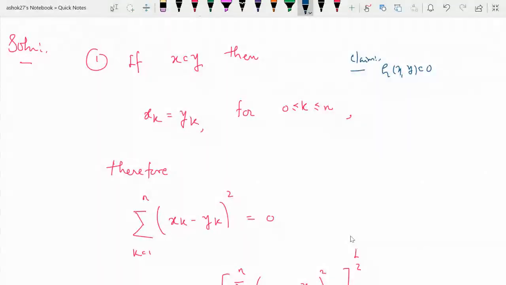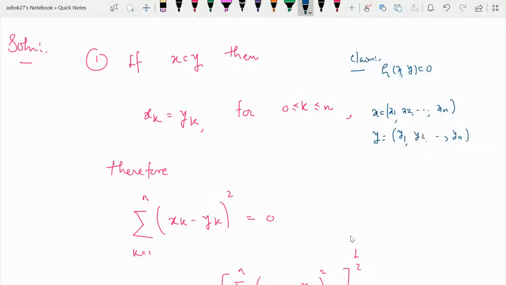What is x? x is the ordered n-tuple (x1, x2, up to xn), and y is the ordered n-tuple (y1, y2, up to yn).